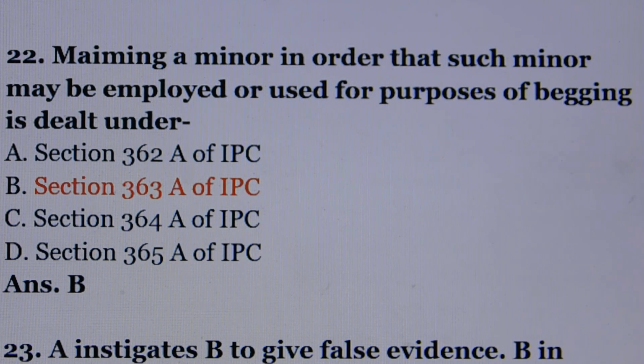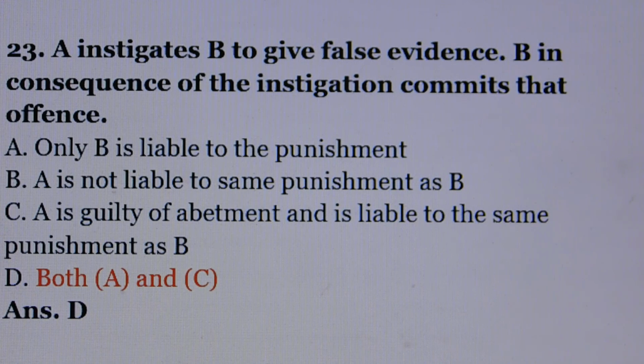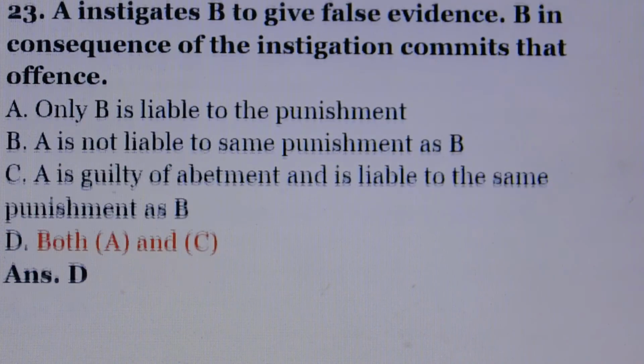Answer is option number B, section 363A of IPC. Question number 23. A instigates B to give false evidence. B in consequence of the instigation commits that offence. Answer is option number D, both option A and C. Option A, only B is liable to the punishment. Option C, A is guilty of abetment and is liable to the same punishment as B.